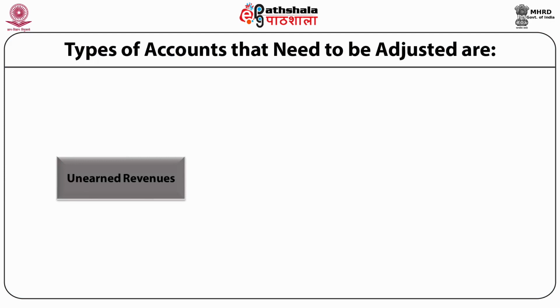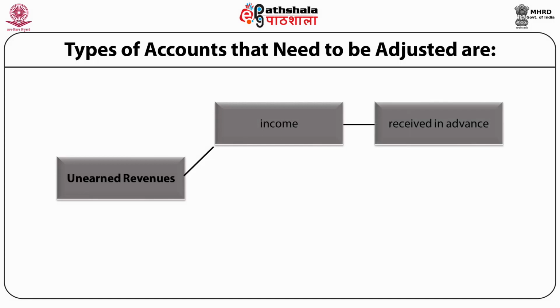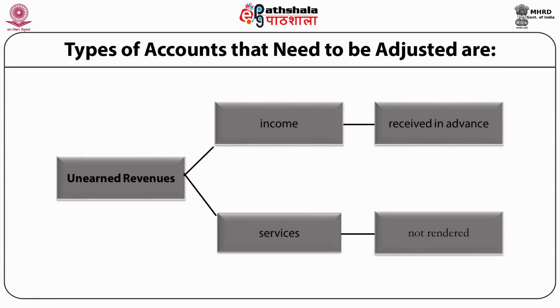The figure reveals that these are the revenues or income which are received in advance but services are not rendered. It means these are the incomes which are received in advance and these are liabilities for an organization. That's why these are shown on the liability side of the balance sheet. Further, while preparing the profit and loss account, these are deducted from the relevant income on the credit side of the profit and loss account.